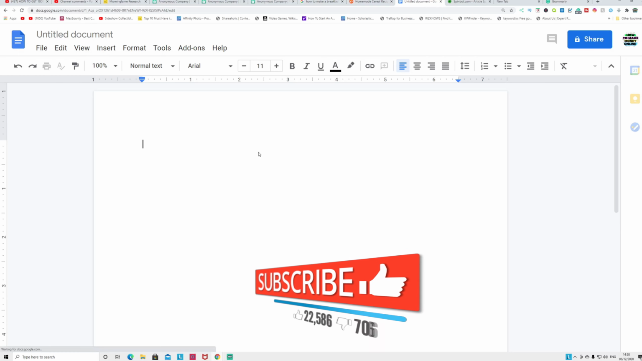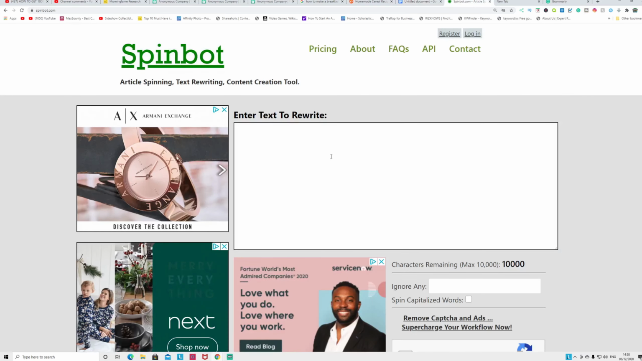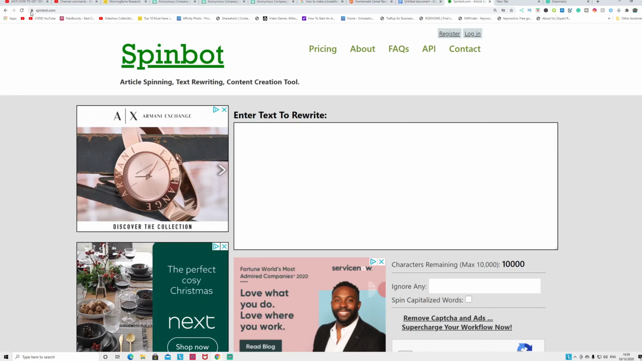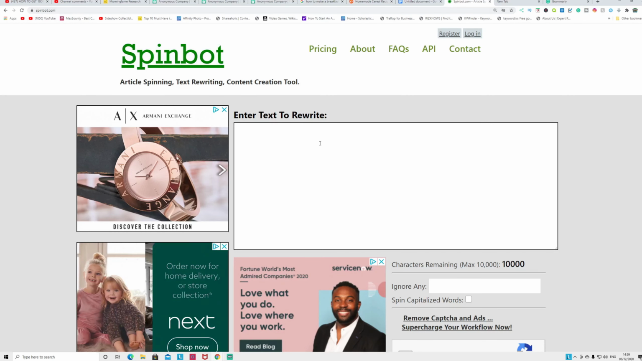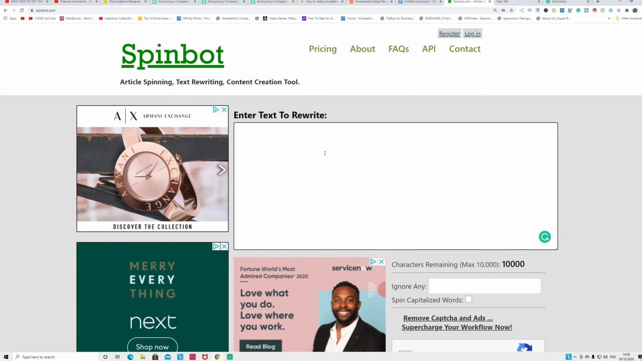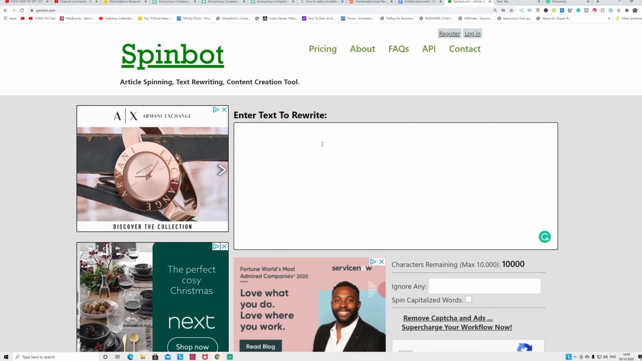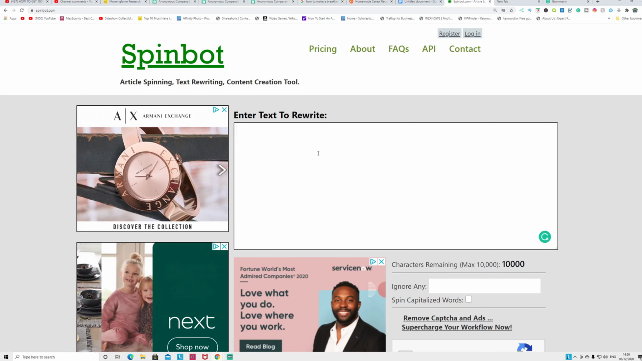Then what you do, copy and paste it on Google document. Then you're going to use spinbot. Actually, this website called spinbot.com. What you're going to do, when you put the articles here, it will rewrite that article for you. So you're going to replace some sentences and it will rewrite it for you, so you can avoid plagiarism